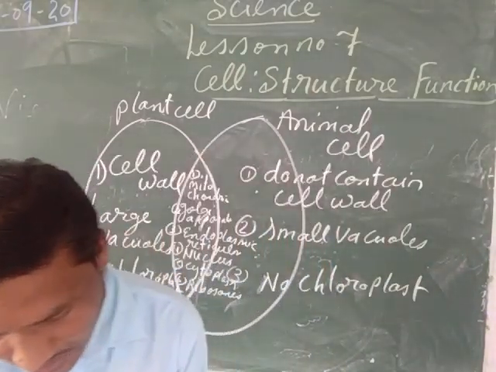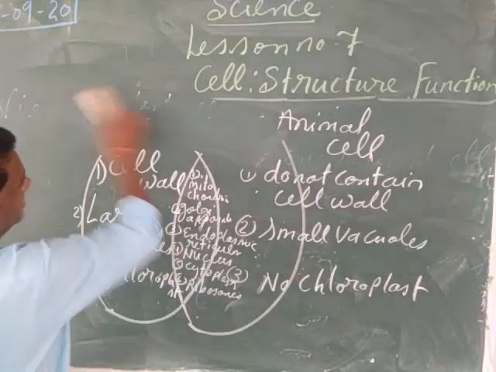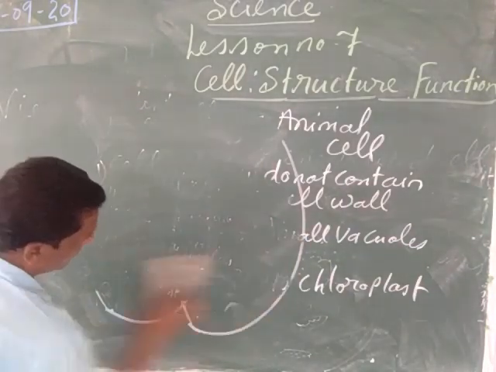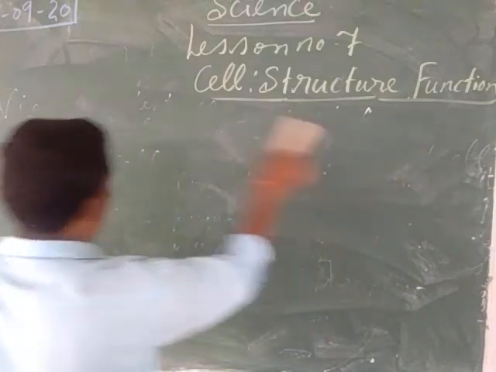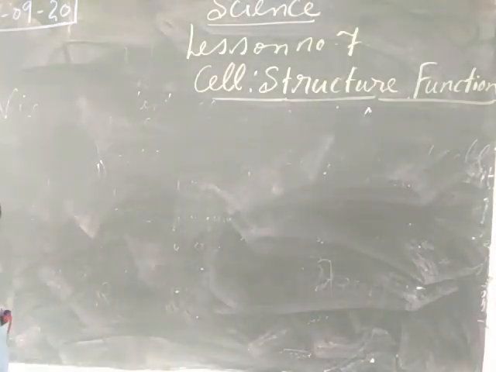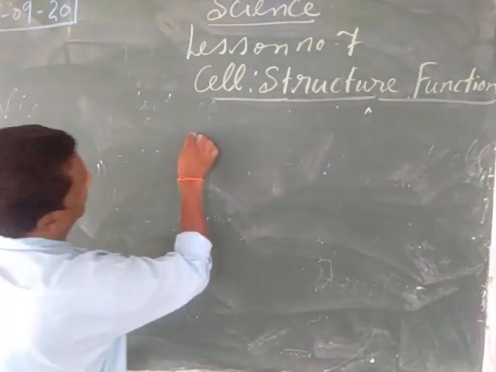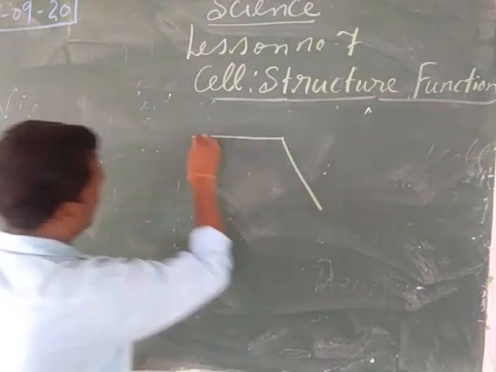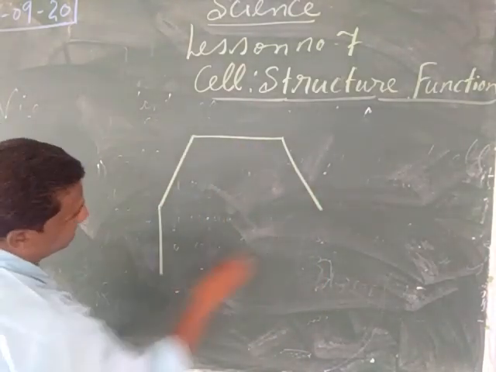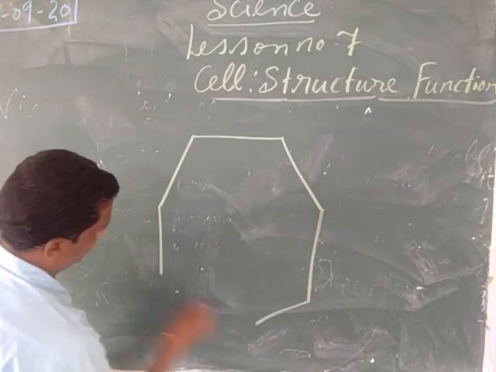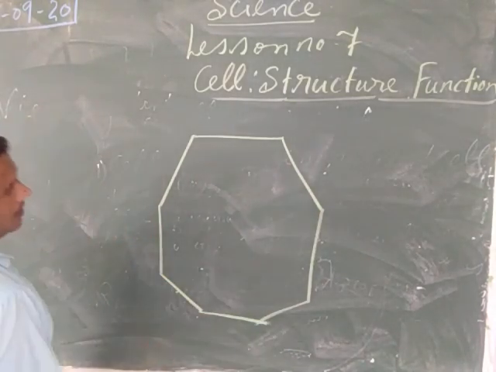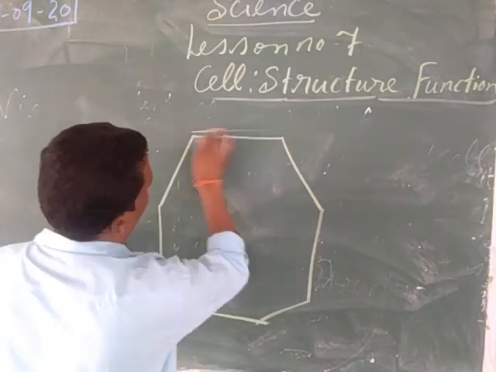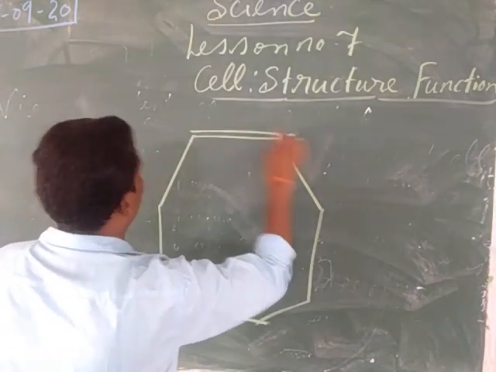So after this my child, let us see the structure of the plant cell. Okay. So my child, see, suppose this is the structure of the plant cell.